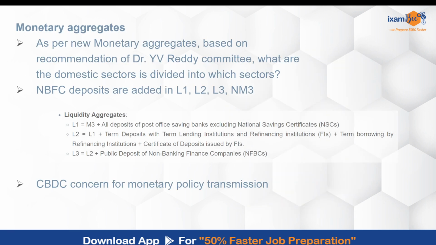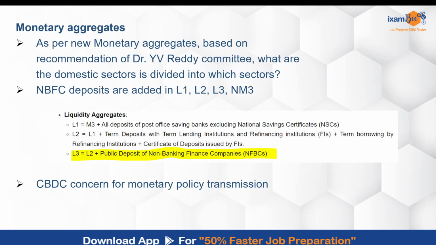Moving on to the other set, we saw 2 to 3 questions related to monetary aggregates, the new monetary aggregates introduced after the recommendation of a working group under the chairmanship of Dr. Y.V. Reddy. They asked how the domestic sectors are subdivided. There are 4 subsections: I think these are households, commercial corporations, non-financial corporations and the government. A combination of these four was mentioned, and you had to identify which one it was.